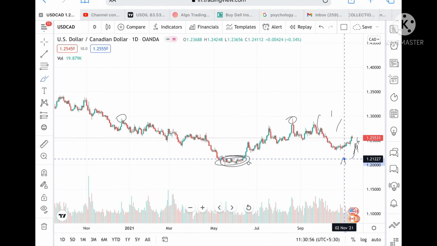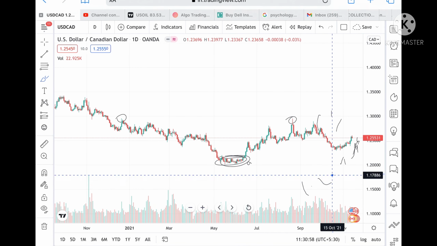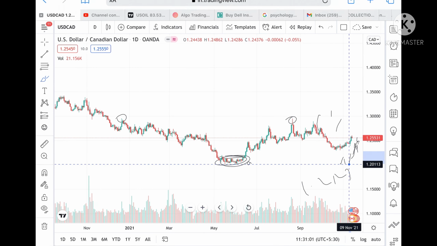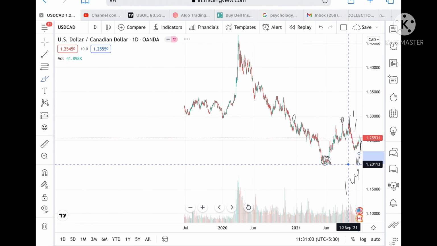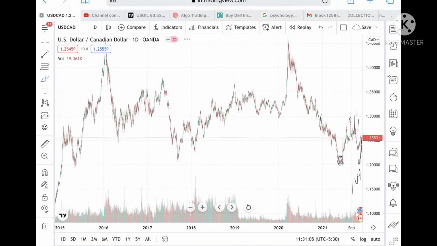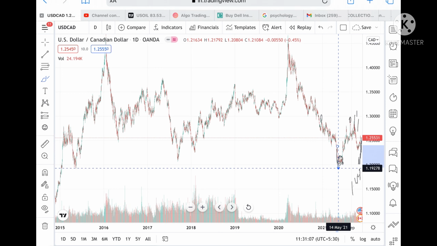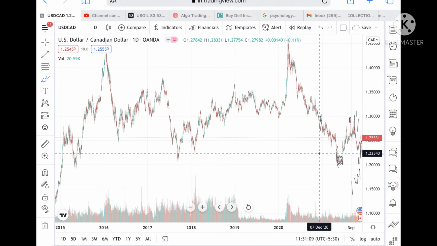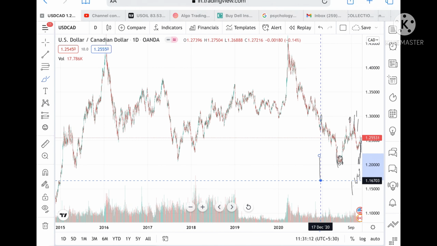if it comes close to this level, meaning if it comes close to around 1.21227, then we can see it can go and touch a level 1.20113, and from there we can see it can go further low and can touch a level of 1.19278, and then we can see it can go further low to a level 1.16703.